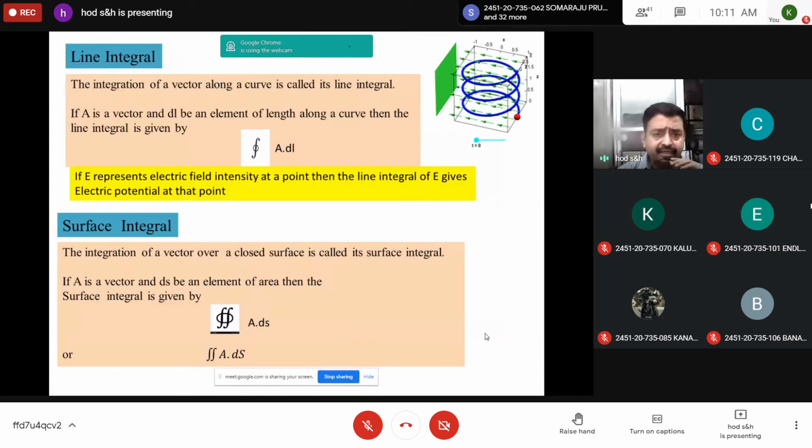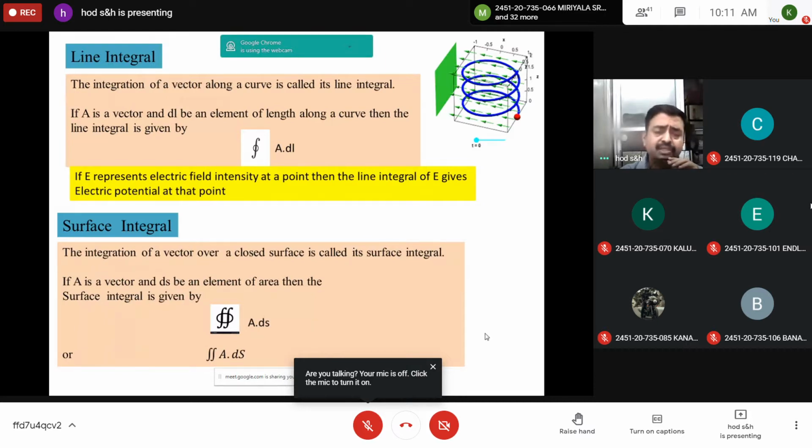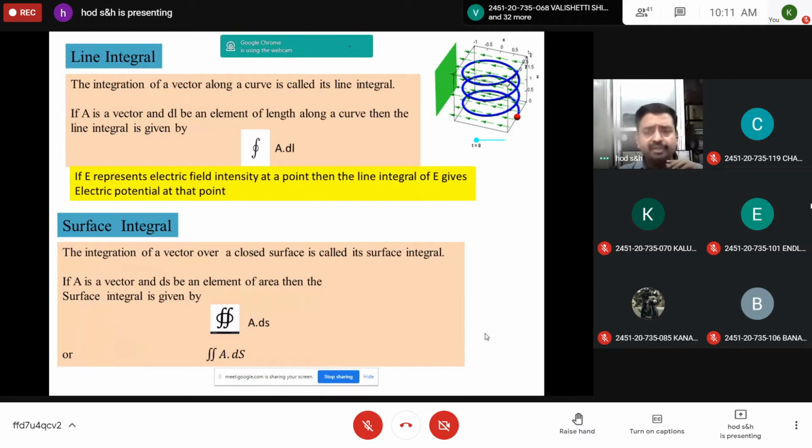Then the line integral, which is a one-dimensional concept. The integration of a vector along a curve is called the line integral. If A is a vector and dl is the small element of length, then the line integral is represented by the integration of A dot dl, or we can say single integration A dot dl. To take an example, in this diagram the blue colored ring is the length. Some quantity is changing along the curve, then you can calculate the integration; the line integral will give the quantity.